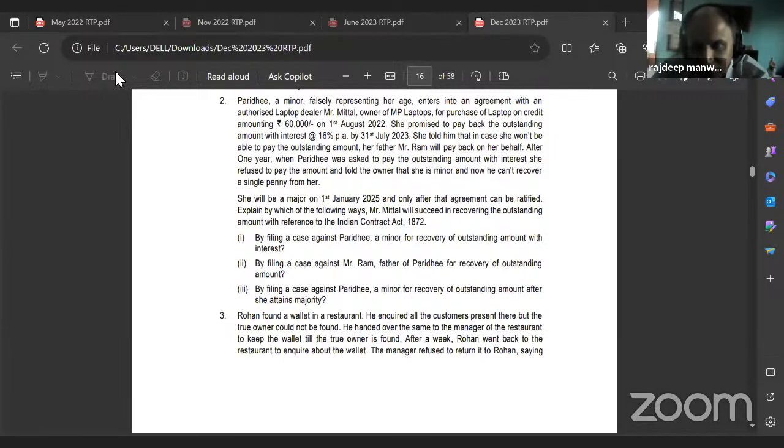Can he recover? No, sir. In which case can he recover? Can he recover in case 1, 2, or 3? Can he recover in case 1, when she's still a minor? No, sir. Can he recover the money from her father? No, sir. Money when she reaches majority? No, sir. Then how can he recover the money? Suppose he wants to recover the money. Is there any way in which he can recover the money? If there is any property in the name of the minor.